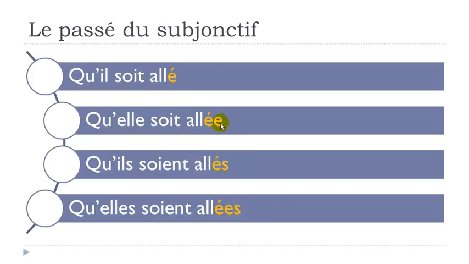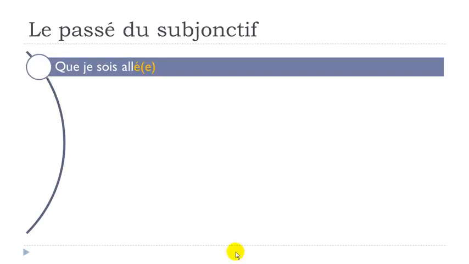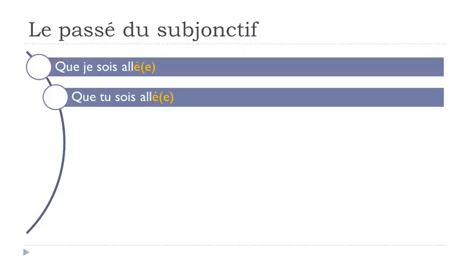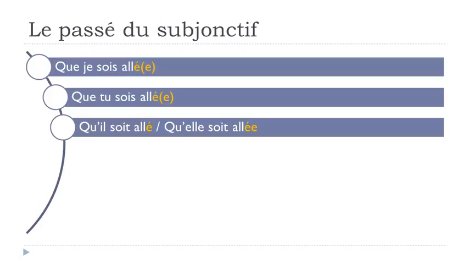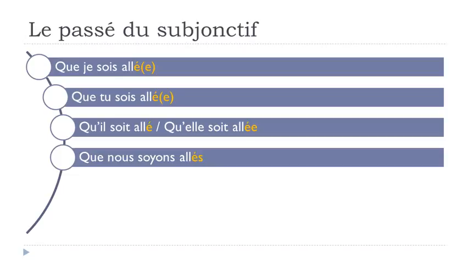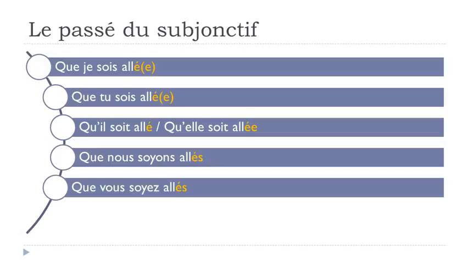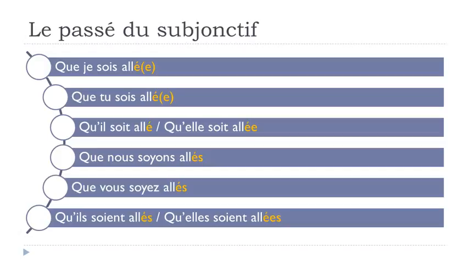So technically you don't pronounce the final e, you don't pronounce the final s, and you don't pronounce the final es. But still, you should write them. Okay? So let's see now the full thing for aller, and it goes like that. Que je sois allé. Okay? I won't make the liaison just to make it more clear. Que je sois allé. Que tu sois allé. Qu'il soit allé. Qu'elle soit allée. Que nous soyons allés, que vous soyez allés, qu'ils soient allés, qu'elles soient allées.